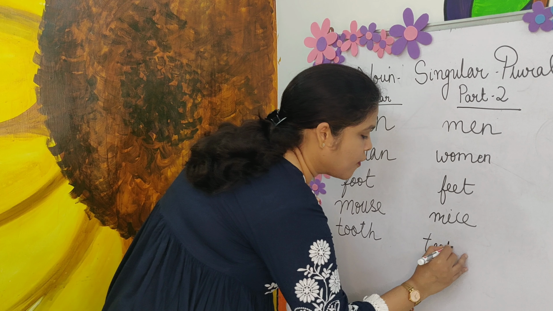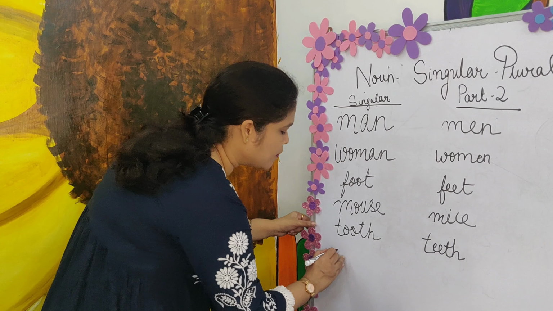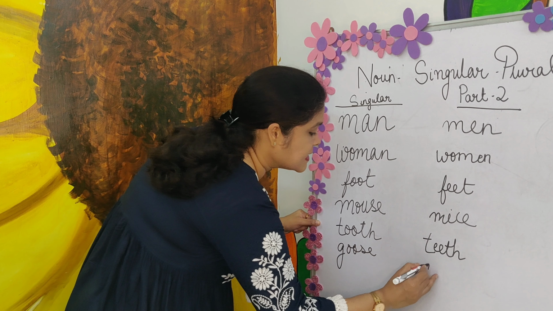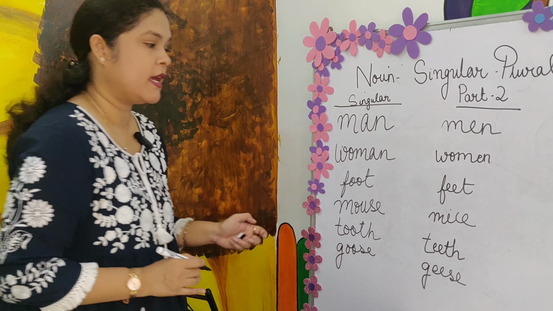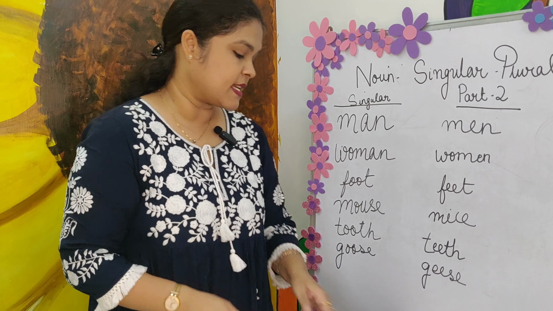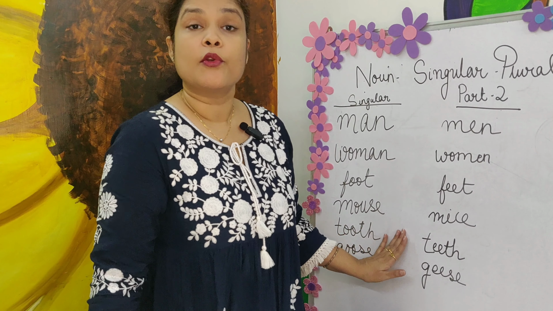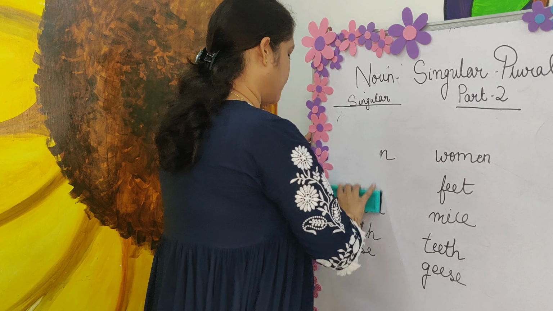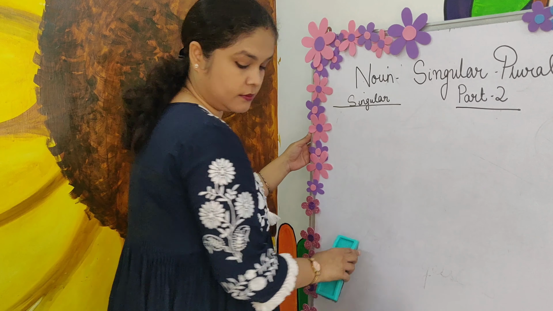The plural form of goose is geese. A few more examples like these are exceptions, we need to remember them. There are no particular rules which apply to these words. Alright, so another set of words.